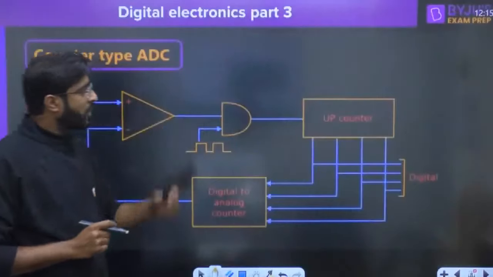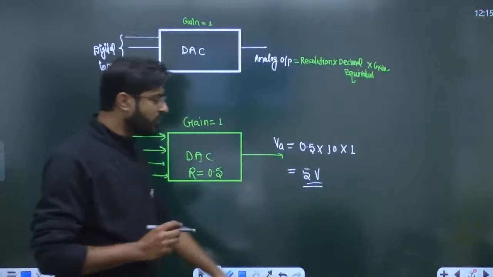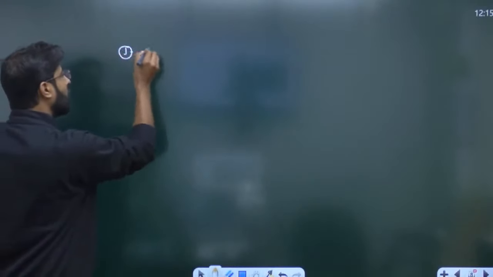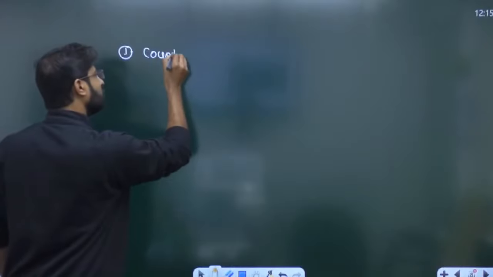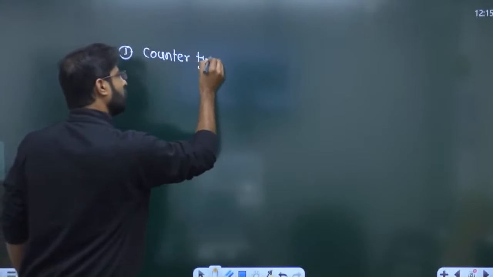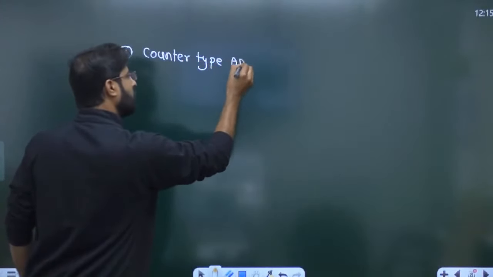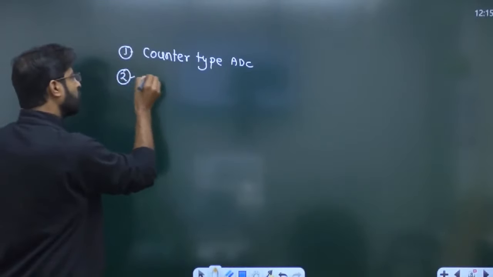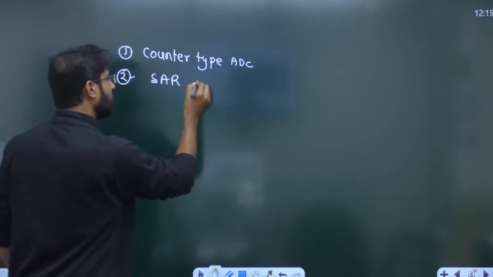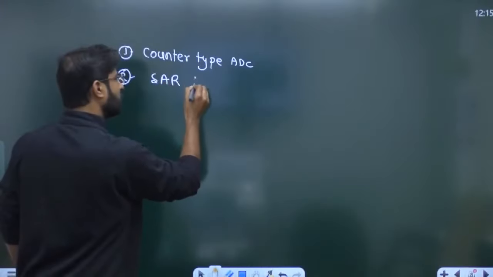Okay. Now everyone, we are moving to the next topic. We are going to discuss the 4 types of ADC. The first one is called counter type ADC. The second one we have to discuss is the successive approximation register type ADC.